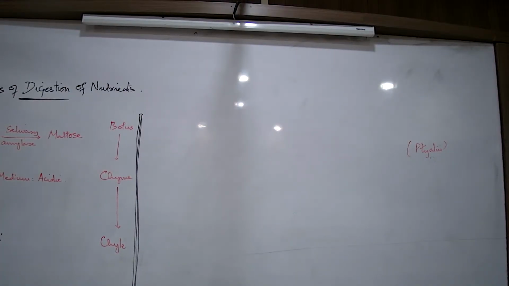Now stomach, now we move on. Why? No more digestion in the mouth, we just studied. Because in the mouth only the salivary amylase is there, which helps in carbohydrate digestion, so protein and fat digestion cannot happen. Now the food is in the stomach.